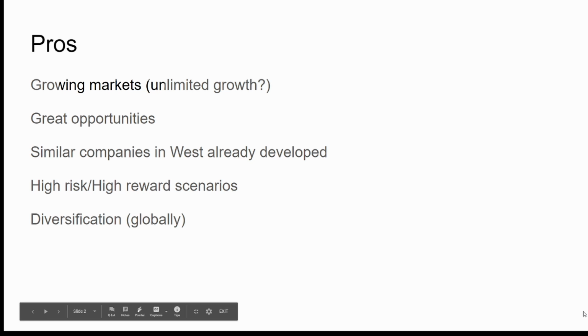So what we're seeing, as far as I see it, is that there are a lot of high risk, high reward scenarios in China, and we're going to go way more into that on the con side, because I also have this point on the con side. There are a lot of opportunities to make a lot of money in China, for instance, and relatively quickly, I guess.